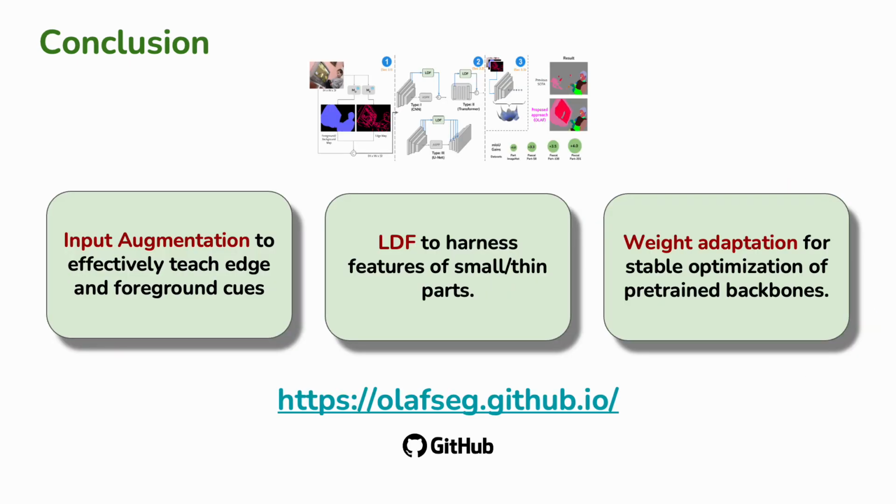To summarize, our proposed plug-and-play recipe, OLAF, comprises 3 ingredients to enhance part segmentation. First, input augmentation to effectively teach edge and foreground cues. Second, LDF to leverage features of small and thin parts. And third, weight adaptation for stable optimization of pre-trained backbones. OLAF consistently enhances segmentation performance across a wide range of challenging datasets and architectures. Thank you.